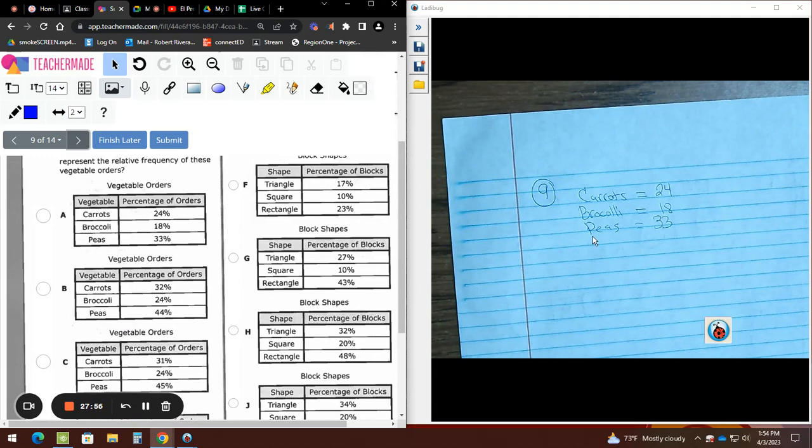Carrot. Broccoli. Okay. How do you check to see if he's wrong? You add them to see if they give you how much? 100%. So let's add them. 8 plus 3? 11. Plus 4? Do you think it's going to give me 100%? You already have a 5 at the end. Letter A is dumb.